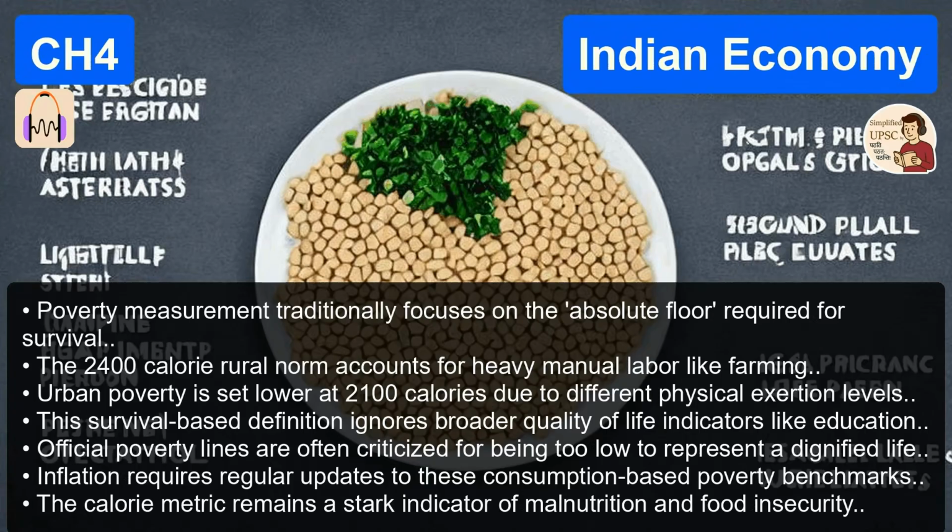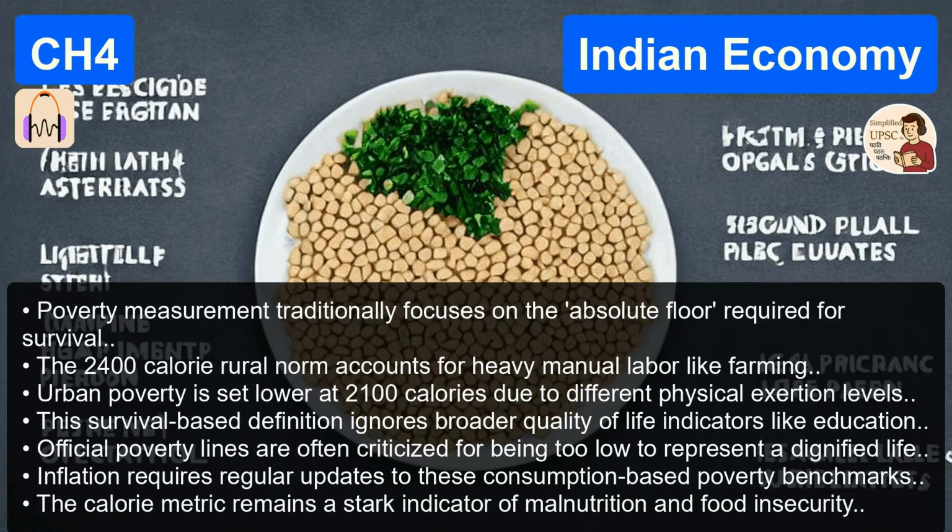Let me guess why there's a gap there. Rural life traditionally involves a lot more heavy manual labor, like farming. So your body physically requires more fuel. That's exactly the rationale. The assumption is that the physical exertion demands higher energy intake just to maintain basic bodily functions. So if you aren't getting those 2,400 calories, you are basically starving. You are physically depleting day by day. Right, and by definition, you are in absolute poverty.